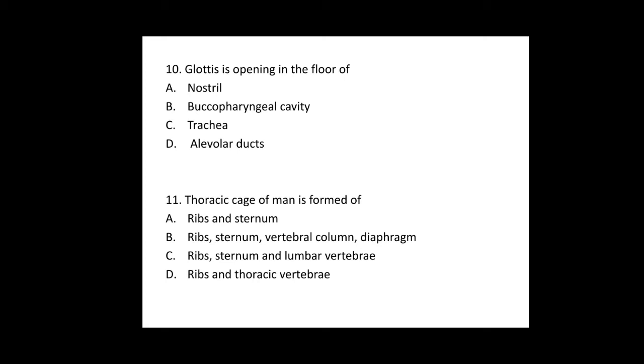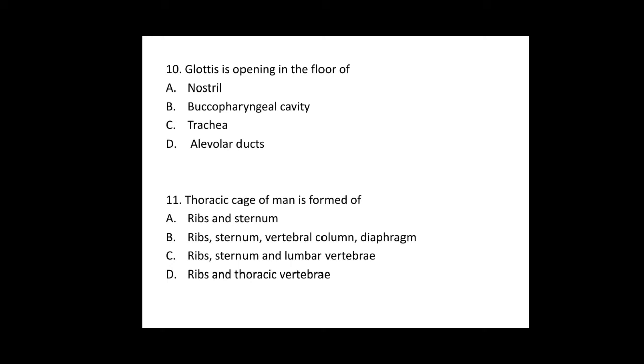Thoracic cage of man is formed of. The thoracic cage of man is also called the airtight chamber or even the rib cage. Option A, ribs and sternum. Option B, ribs, sternum, vertebral column, diaphragm. Option C, ribs, sternum and lumbar vertebrae. Option D, ribs and thoracic vertebrae.